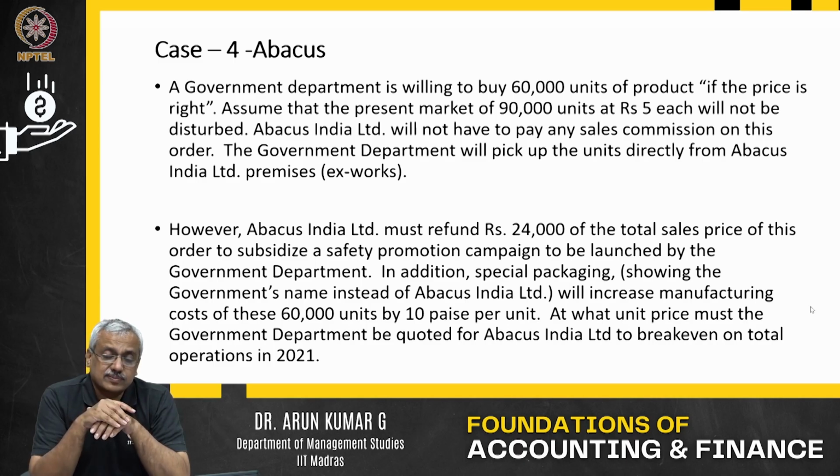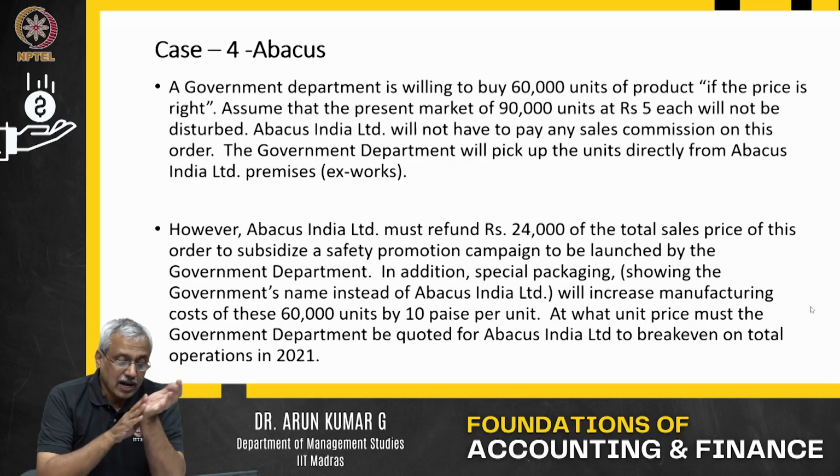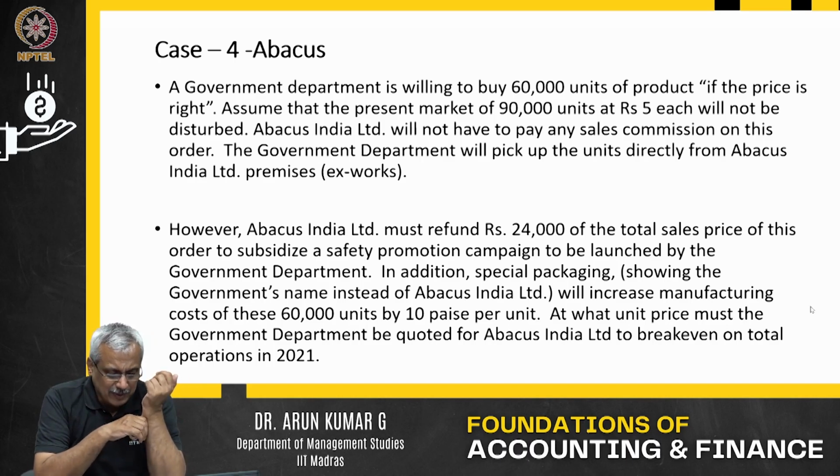Assume that the present market of 90,000 units at $5 each or 5 rupees each will not be disturbed. Abacus will not have to pay any sales commission on this order. The government department will pick up the units directly from Abacus India Limited X-Works. However, Abacus must refund 24,000 of the total sales price of this order to subsidize a safety promotion campaign launched by the department.